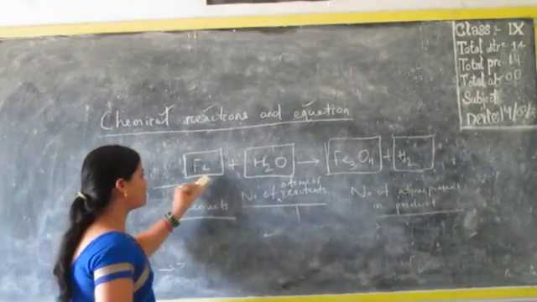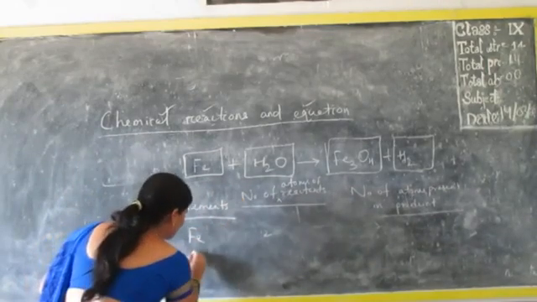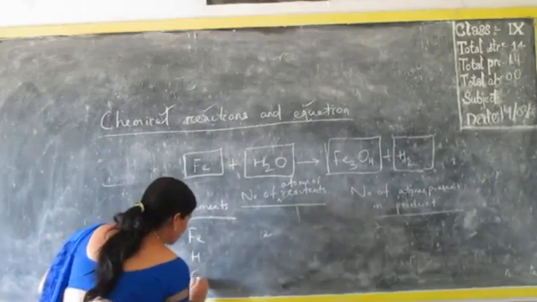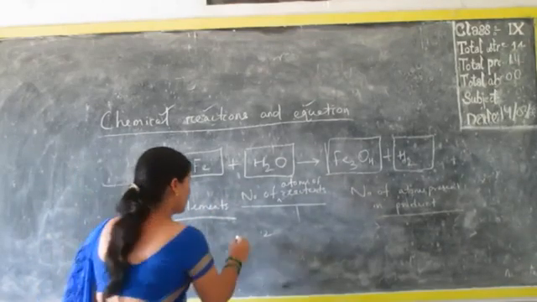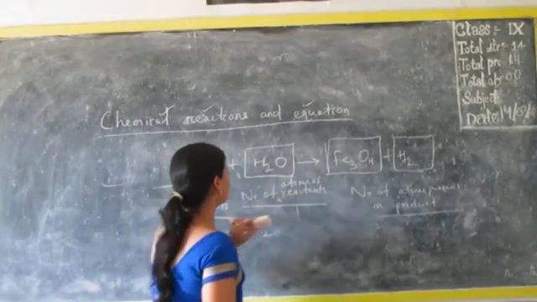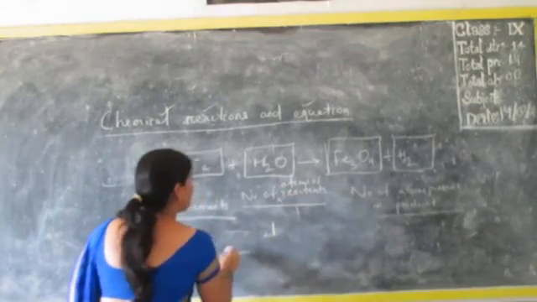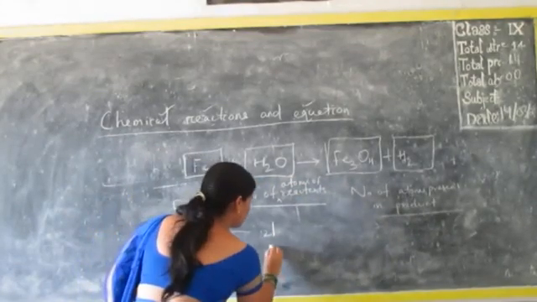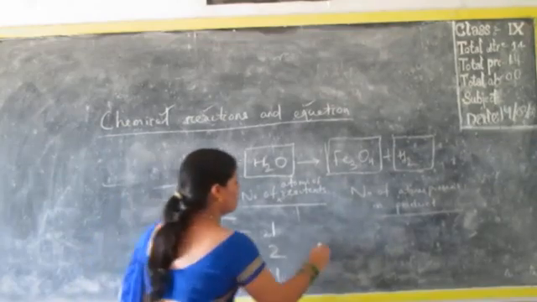So first thing, what are the elements that participated here? First is ferrum, second is hydrogen, third is oxygen. So these are the three elements that participated here. Then number of atoms of the reactants. If you see ferrum, here one atom is there. Hydrogen, two atoms. Then oxygen, one atom is here.